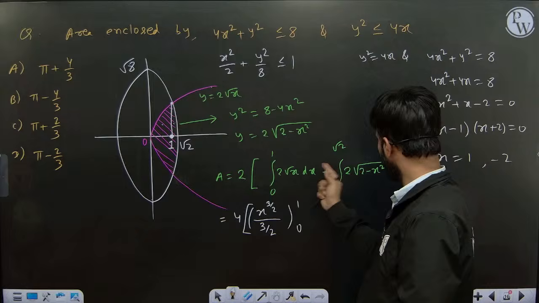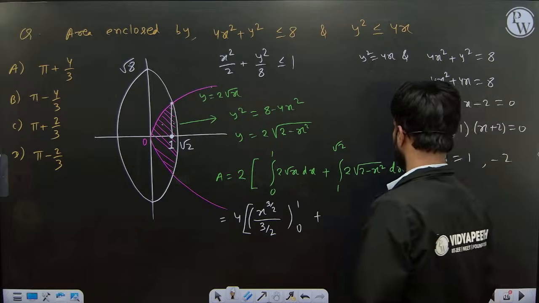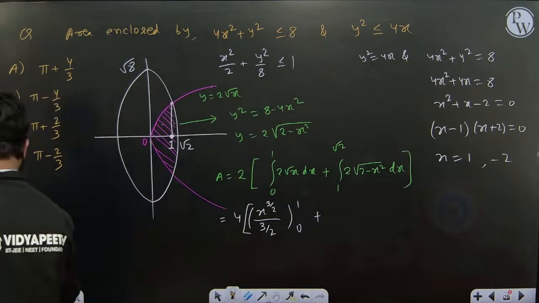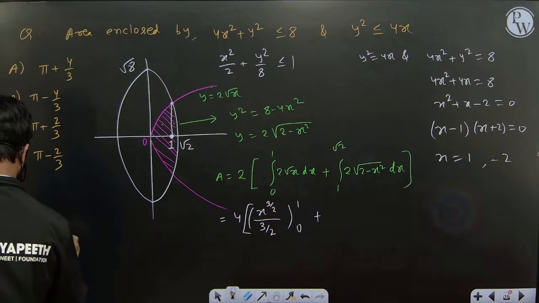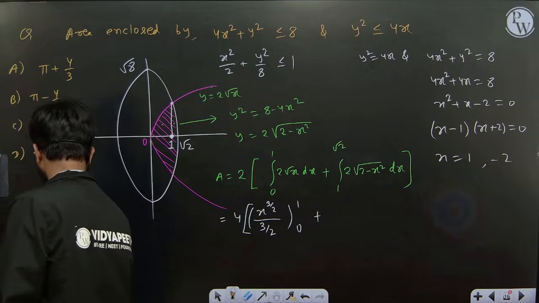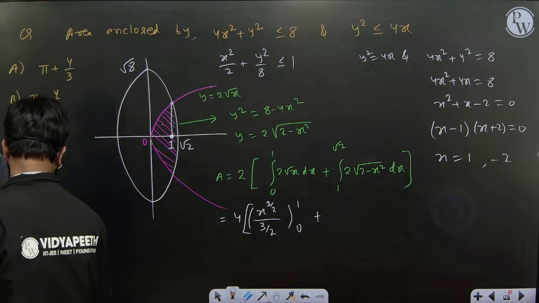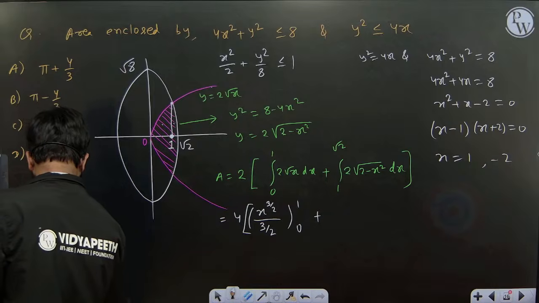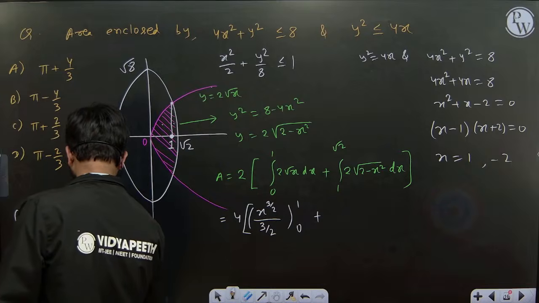In the other integration, 2 was already taken common, and we have the integration of root of a square minus x square. What was this integration, indefinite? It was x by 2 root a square minus x square, plus a square by 2 sin inverse x by a.